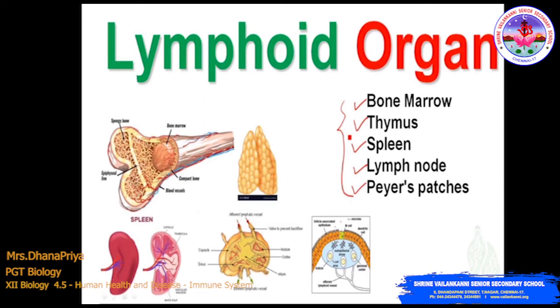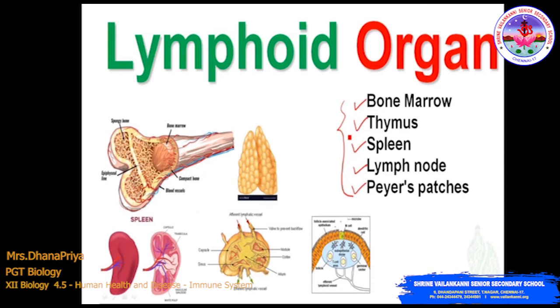Bone marrow and thymus are considered to be the primary lymphoid organs, whereas spleen, lymph node and Peyer's patches are considered to be the secondary lymphoid organs. So these are the types of lymphoid organs.